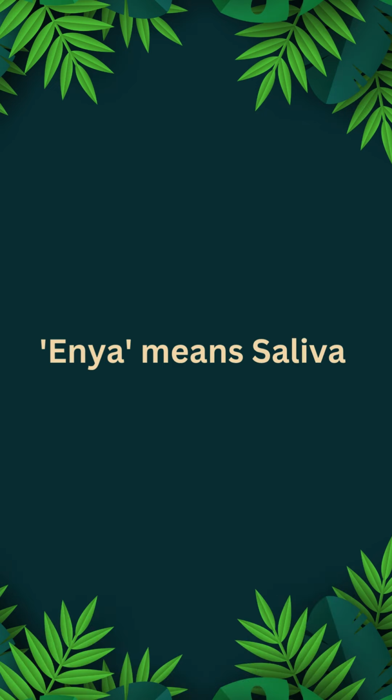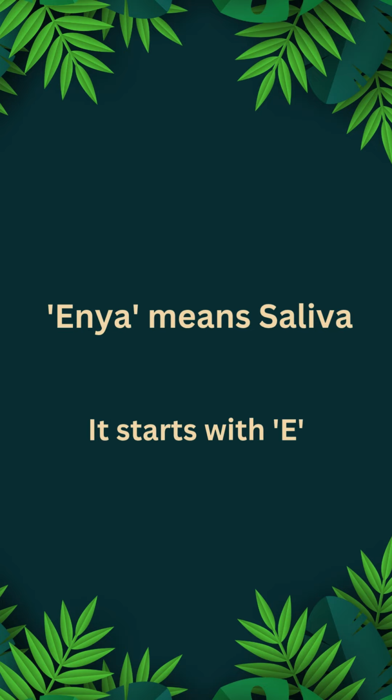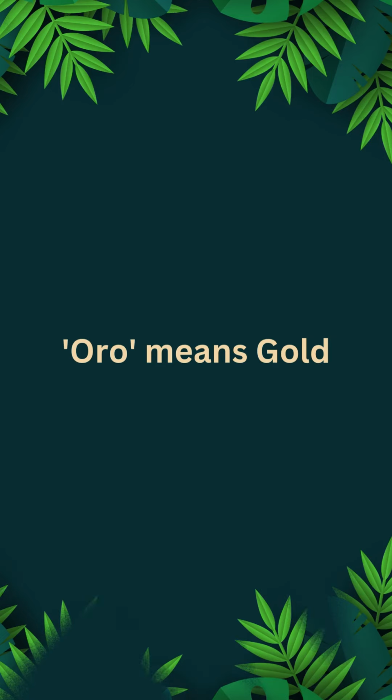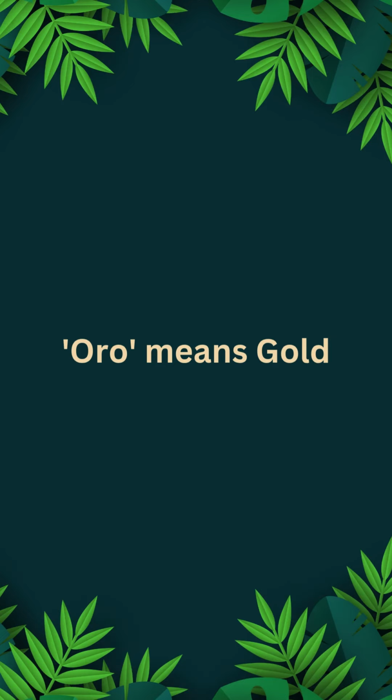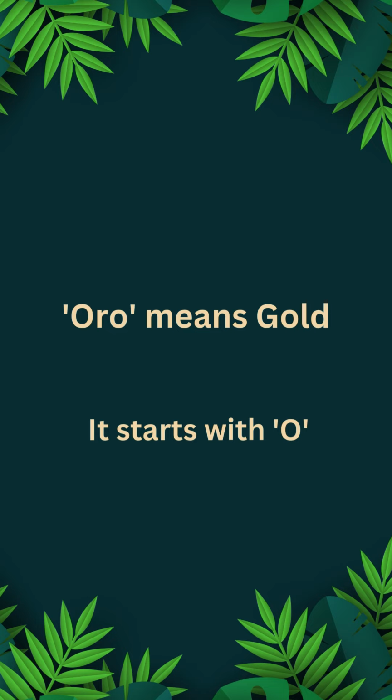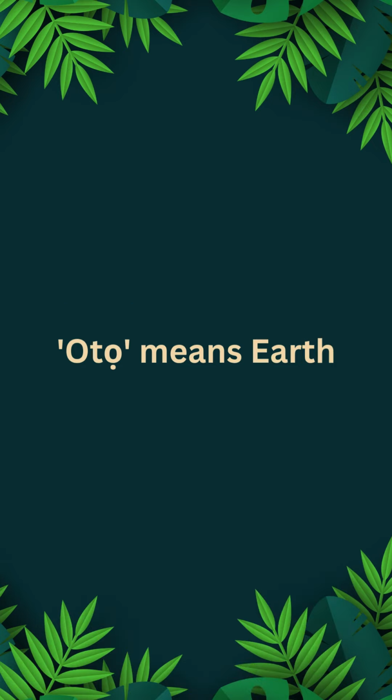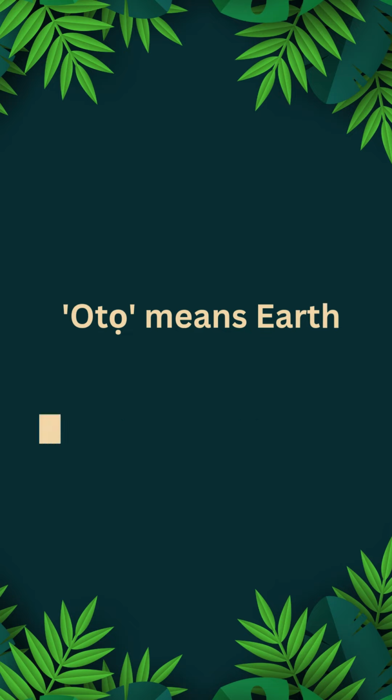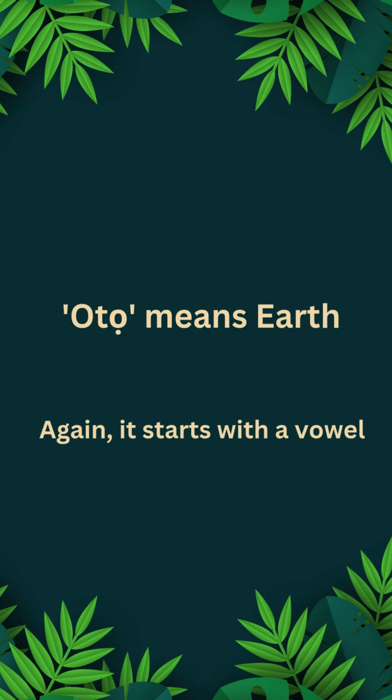Enya means saliva. It starts with A. Oro means gold. It starts with O. Oto means earth. Again, it starts with a vowel.